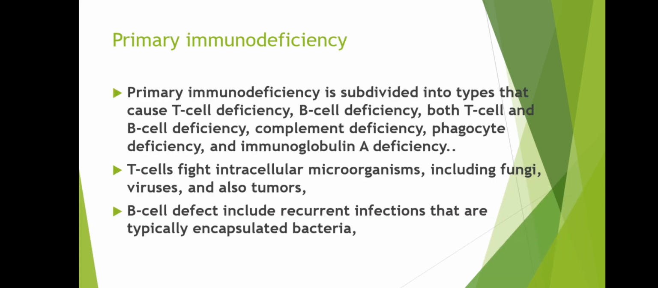Okay, dadako tayo dito sa primary immunodeficiency. It is subdivided into types that cause T cell deficiency, B cell deficiency, both T cell and B cell deficiency, complement deficiency, phagocyte deficiency, and immunoglobulin deficiency. T cells fight intracellular microorganisms including fungi, viruses, and also tumors. B cell defects include recurrent infections that are typically encapsulated bacteria.